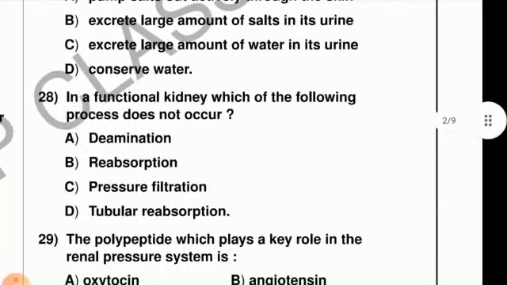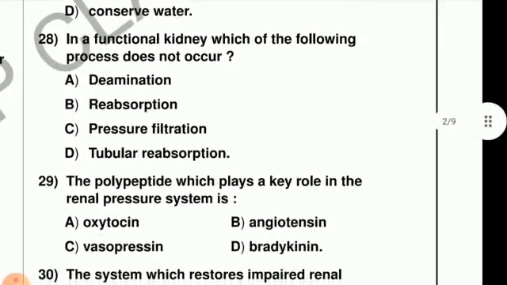Next question, question number 28. In a functional kidney, which of the following processes does not occur? Deamination, reabsorption, pressure filtration, and last one is tubular reabsorption. In a functional kidney, which of the following does not occur?